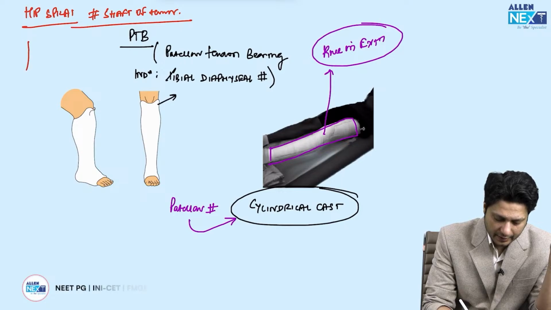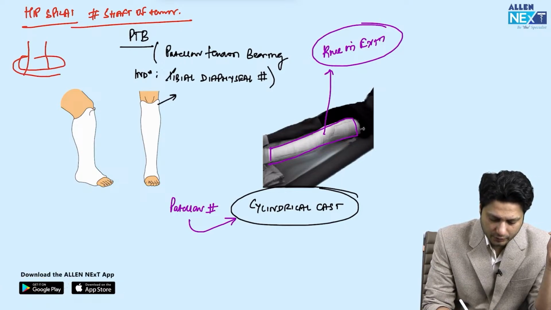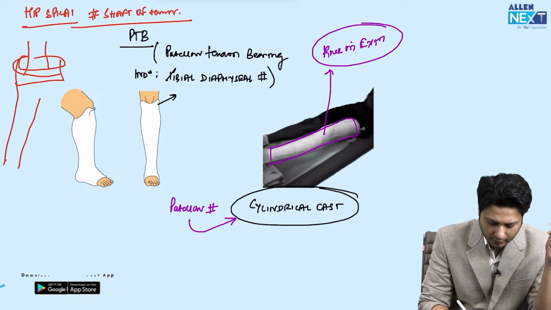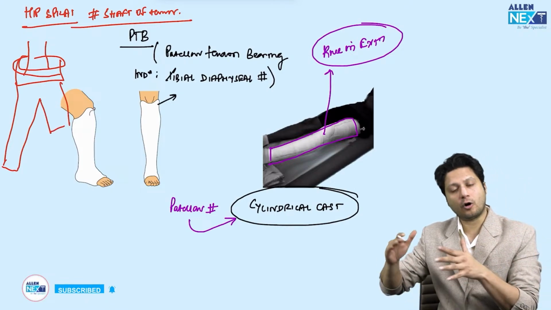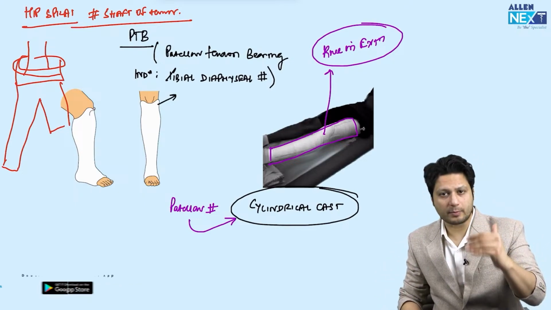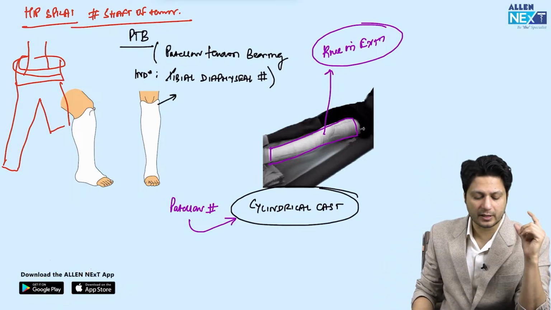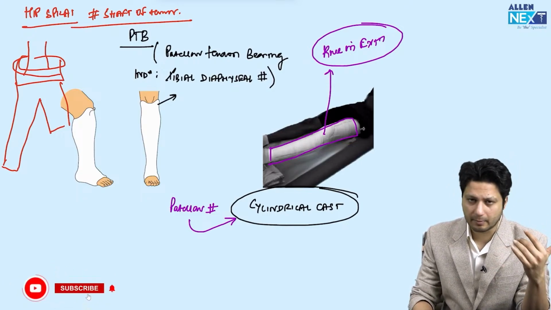Like if this is the individual, if this is the trunk of the individual, then the cast is applied all the way enclosing the pelvis. Apart from the pelvis, there will be a lower limb involvement all the way up to the ankle, and half of the cast is applied above the level of the knee joint. So this entire lower limb right from the pelvis is enclosed inside the cast. That is hip spica cast. This is the kind of the image which we have already talked about multiple of the times in the management.